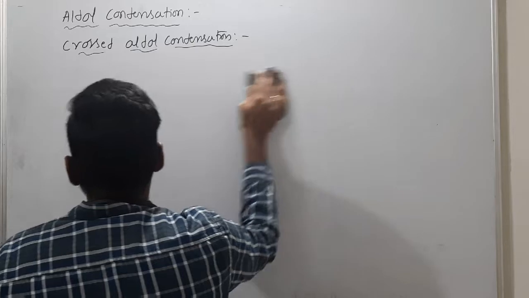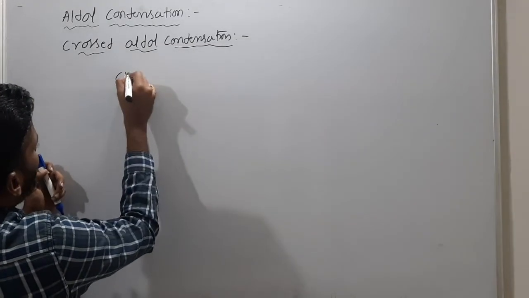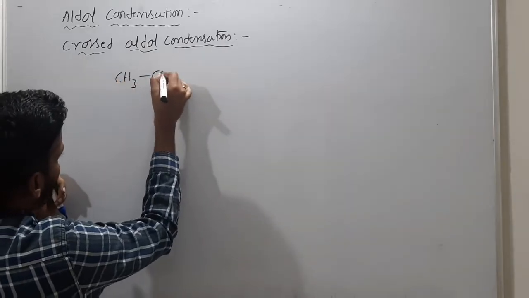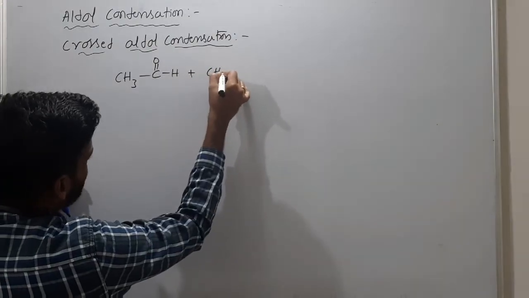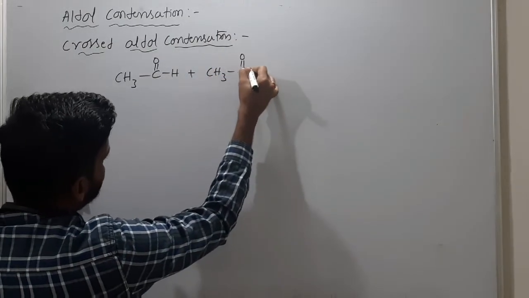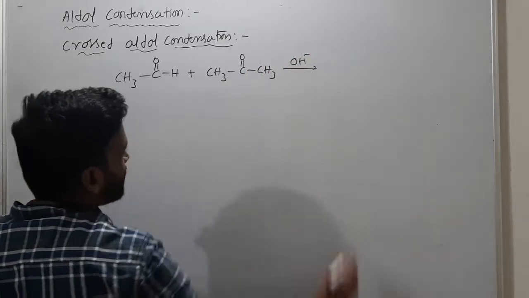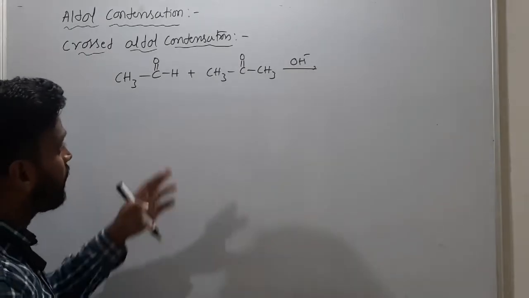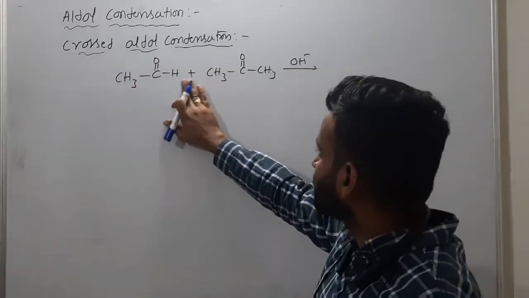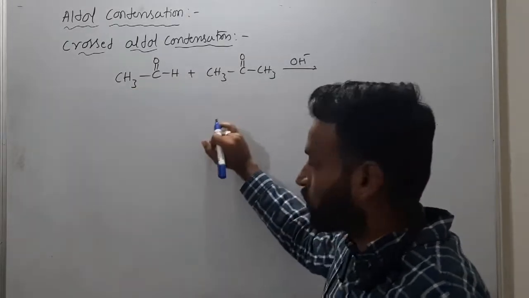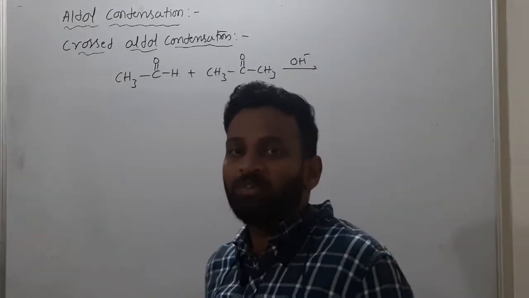Let's see one by one in crossed aldol reaction. I'll take CH3, C double bond OH, and CH3, C double bond O, CH3, in presence of base OH minus. What are the possible products here? CH3CHO is acetaldehyde, and this is acetone. So is this crossed aldol or not? Yes, crossed aldol.